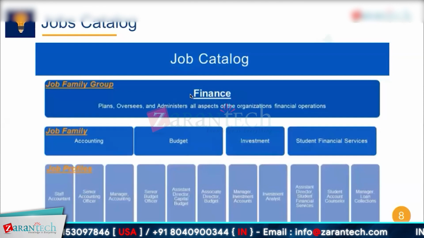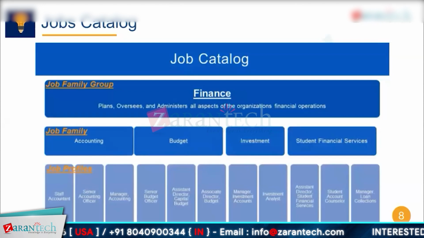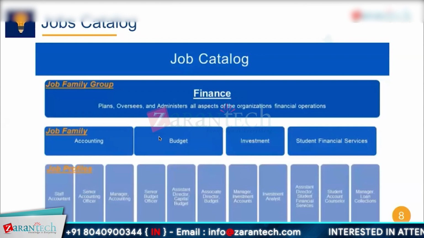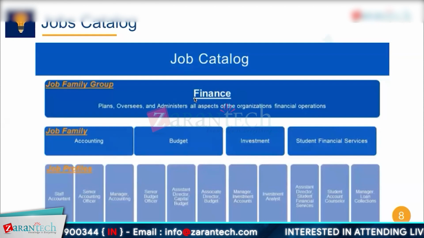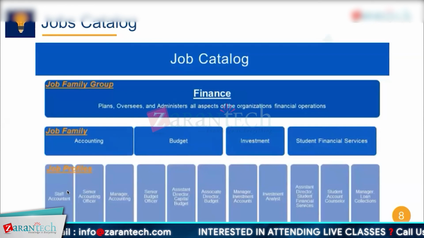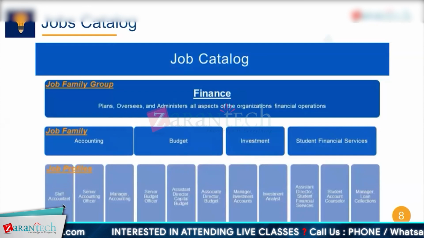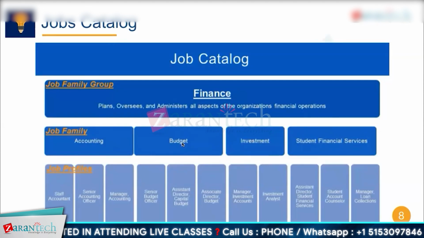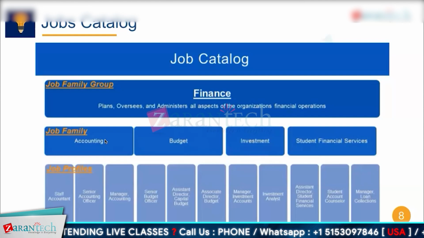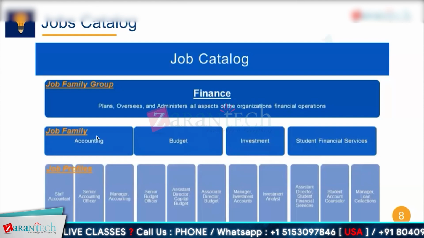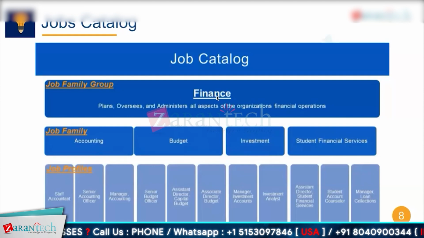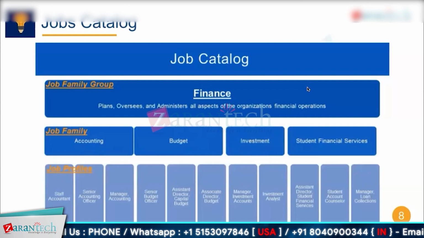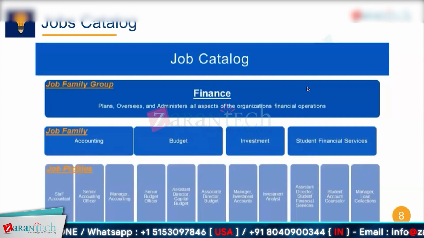It should be well connected: similar job profiles connect to job families, and similar job families are put into the job family group. One thing to note here is you can associate one job profile with multiple job families. For example, take the leftmost job profile, staff accountant. You can associate staff accountant with the job family accounting and also with the job family budget. That's possible in the system. But you cannot have, let's say, the accounting job family, if it's associated with finance, in another job family group. That's how the system has been designed.